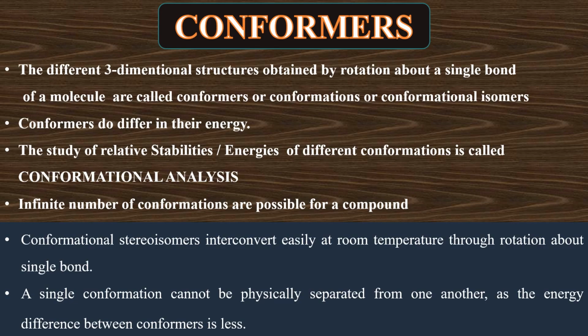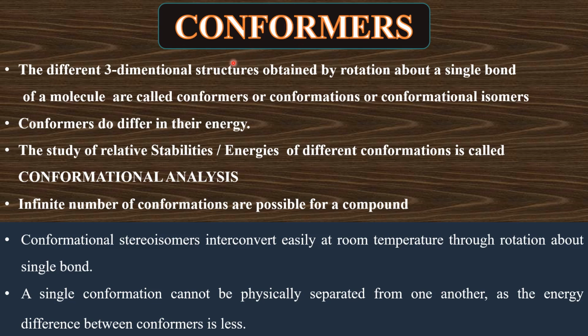As we have seen in the flow chart, all isomers are classified into two major categories: structural isomers and stereoisomers. And the stereoisomers were further classified into conformational and configurational isomers. The conformational isomers are otherwise called conformers.